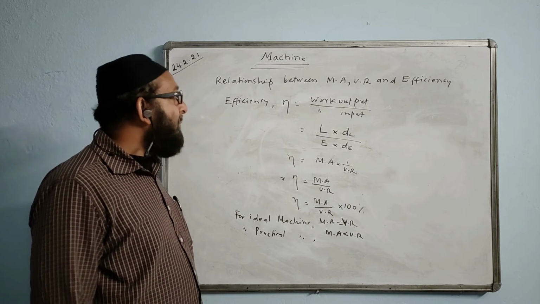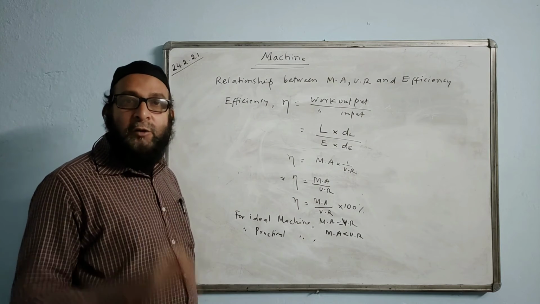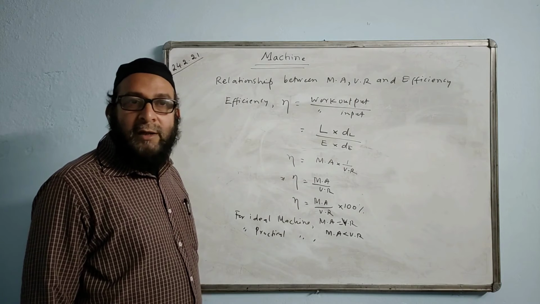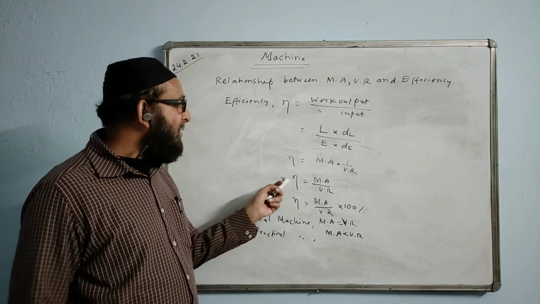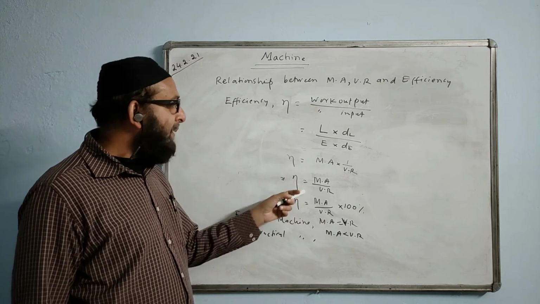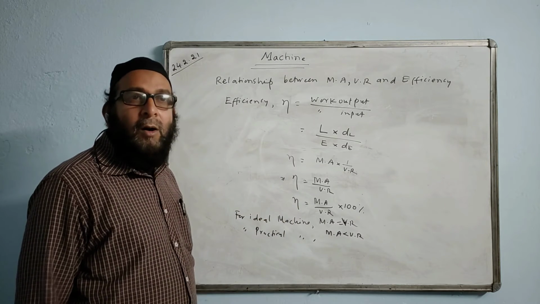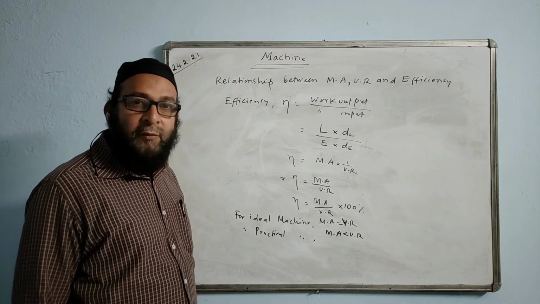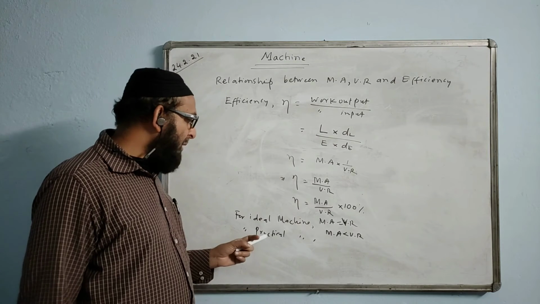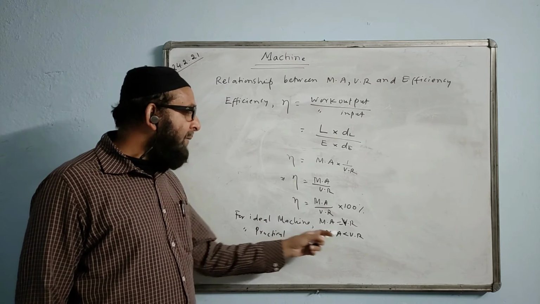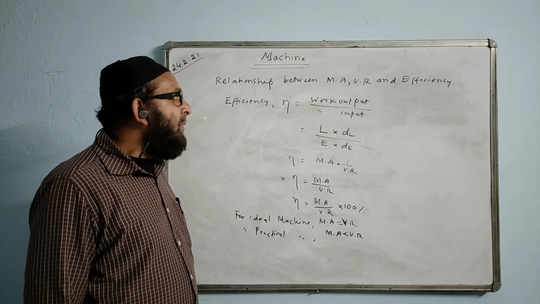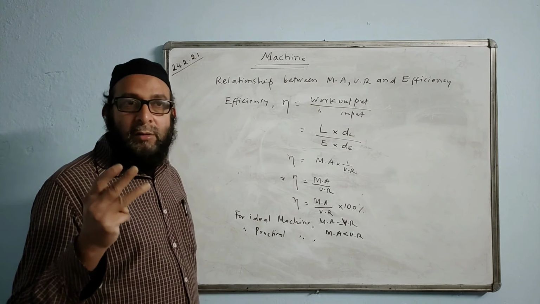Now, a question may be asked: there are three ratios related to a machine. What are they? MA, VR, and efficiency. Write down the relationship between them. Just write efficiency equal to MA by VR. Derive the relationship, then we have to start from here and end up here. How are MA and VR related to each other for an ideal machine? You write this equation. How are they related to each other for a practical machine? You write MA less than VR. This equation we will write.